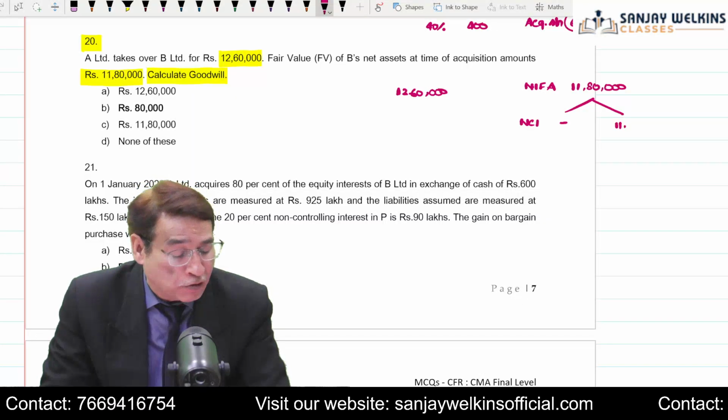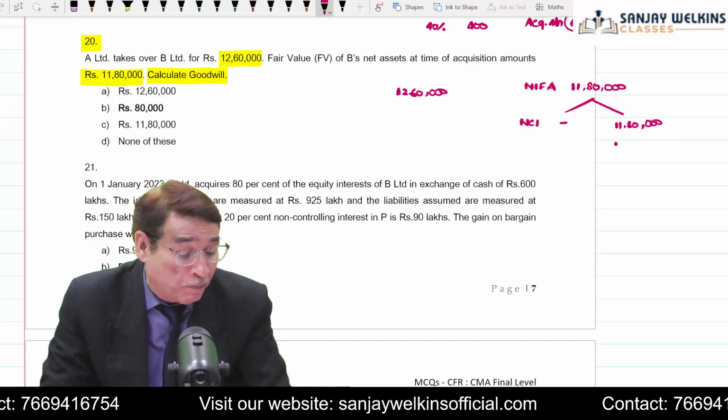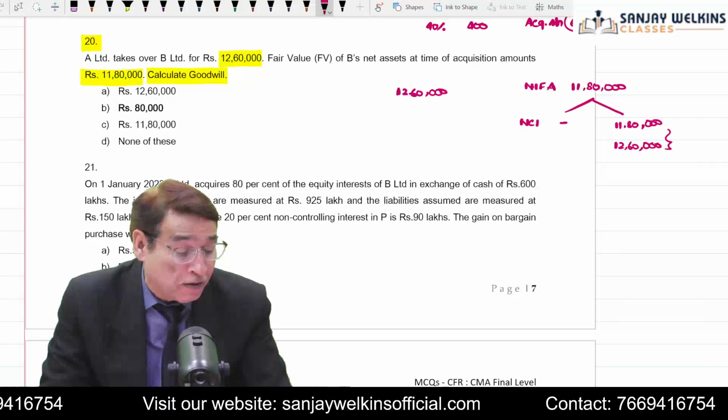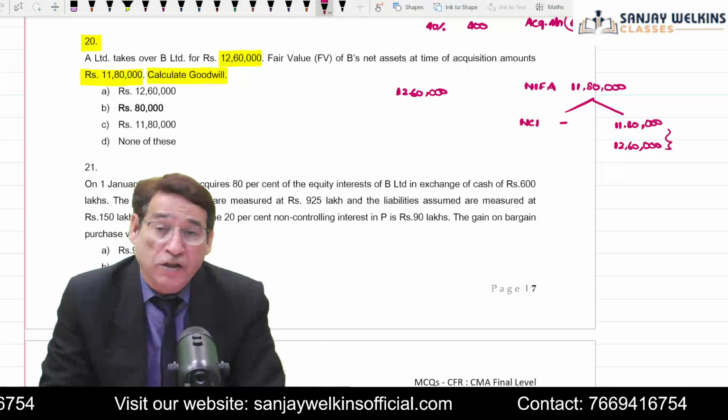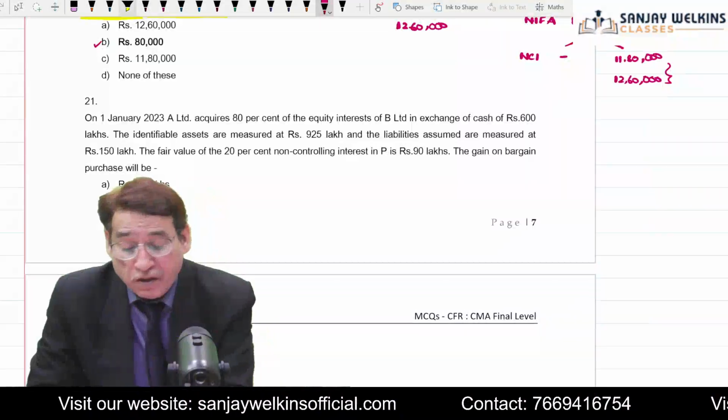All the net asset will be considered as belonging to the acquirer, and you are going to simply compare it with the amount of consideration. So the amount of consideration is higher, so the difference of 80,000 will be considered as goodwill. So that is why in this case 80,000 will be considered as goodwill.